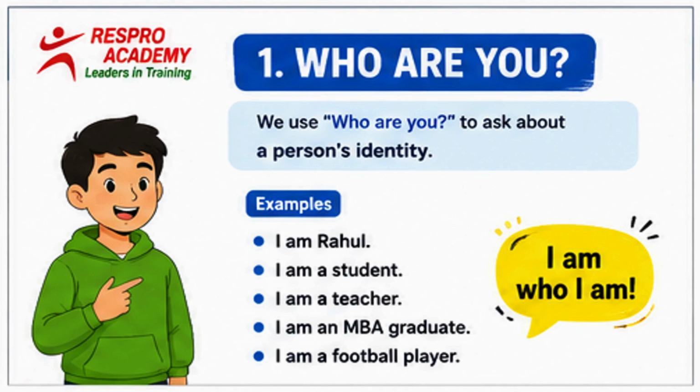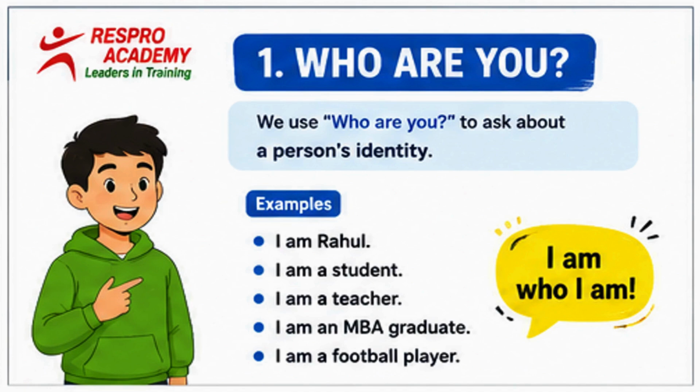Next example is again the same question: who are you? But we give a different answer: I am a student. Here, the person is telling us what he is or she is. The next example: who are you? The person is identifying their profession, that is, I am a teacher. The next example is who are you? The person is telling us about their educational qualification. I am an MBA graduate.